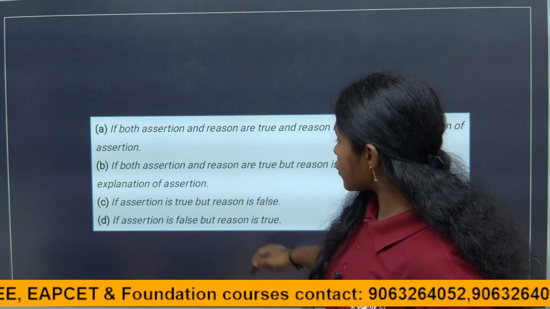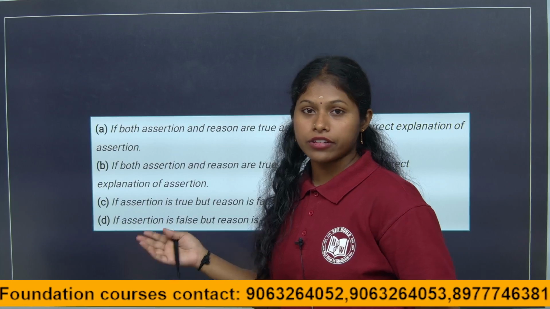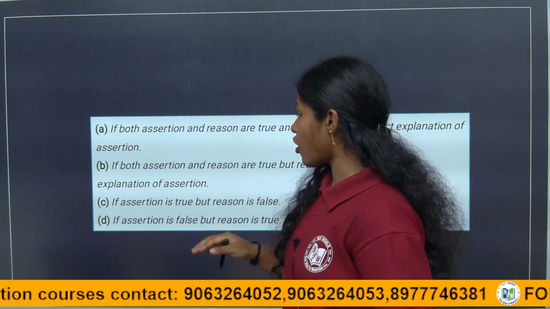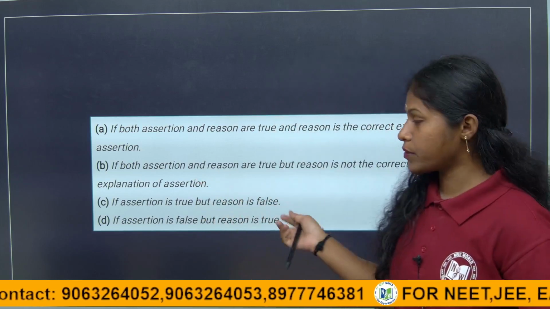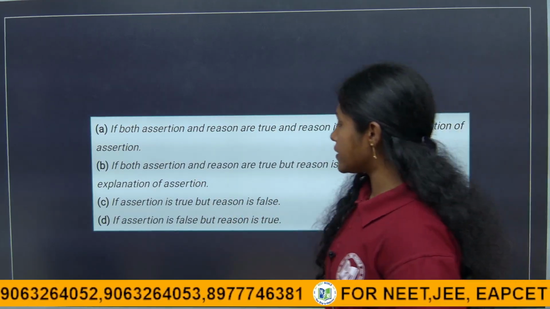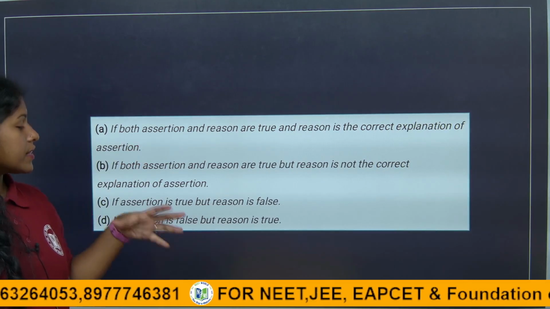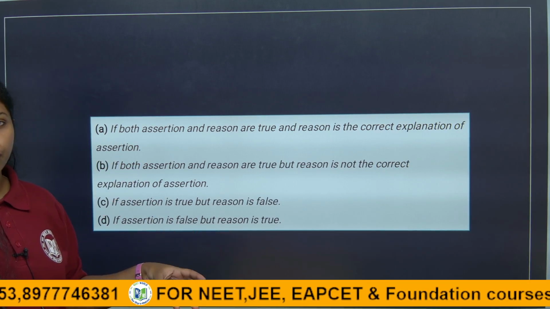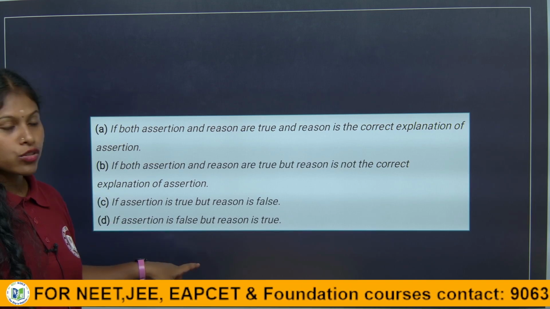If the assertion is true but the reason is false, like I came to have a coffee, these are wrong statements, so we keep C as the option. In option D, the assertion is false but the reason is true. If the given assertion is itself wrong but the reason is true, the answer is D.